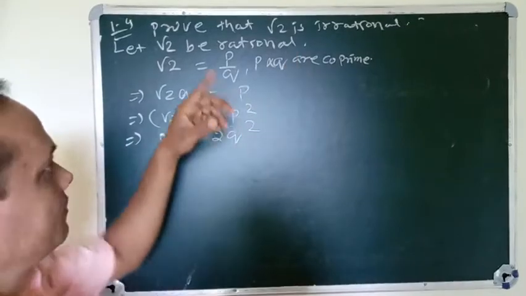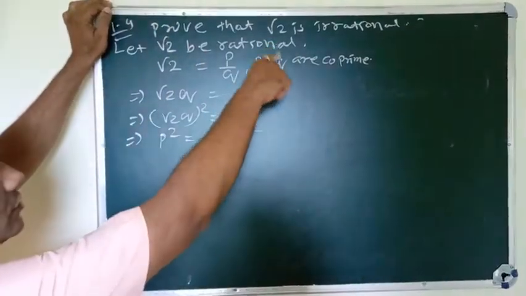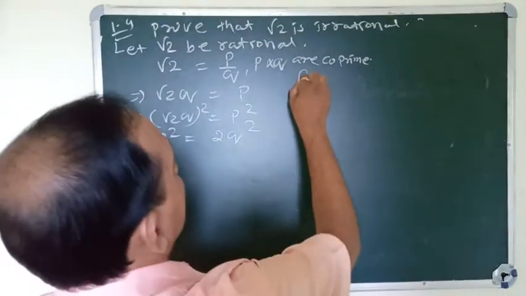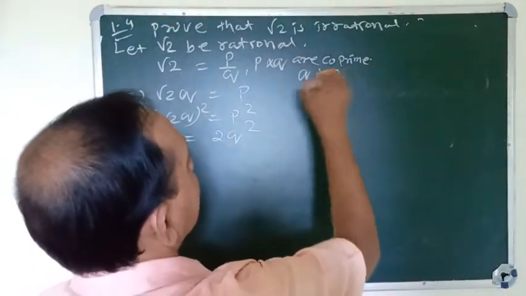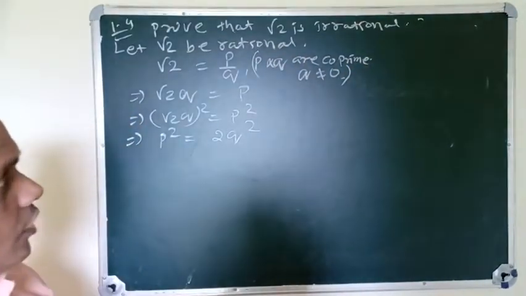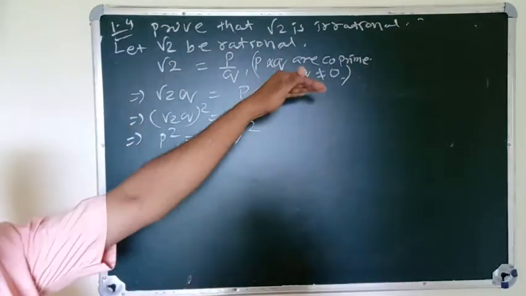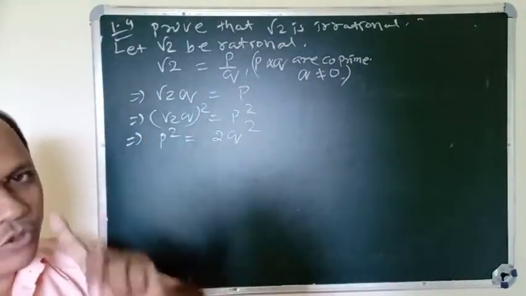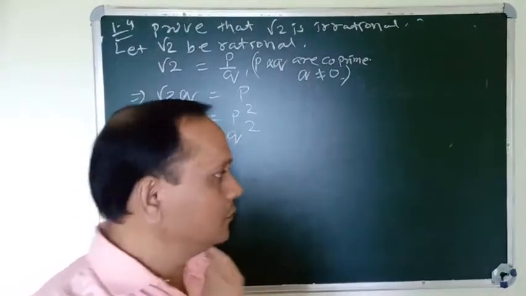So they are co-primes. This is the definition of rational numbers: p and q are integers, co-prime, and q not equal to 0.